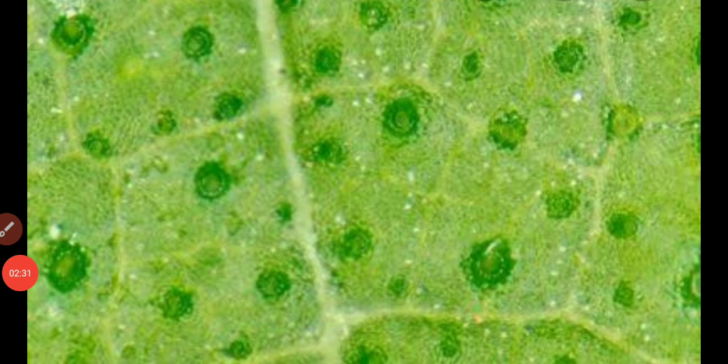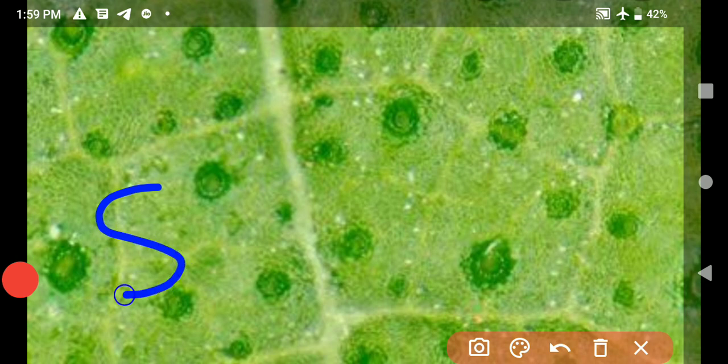Now look at this one. We are tiny holes on the leaves. Plants breathe through us. Tell me, what are we? Name us. Tell me what is the answer of this one? Answer is stomata.